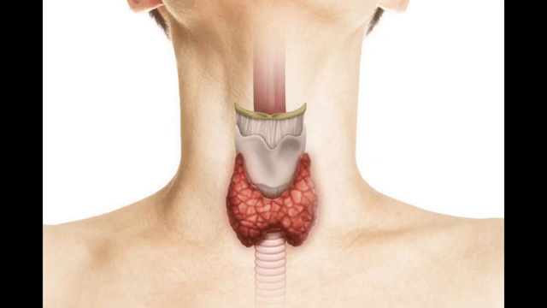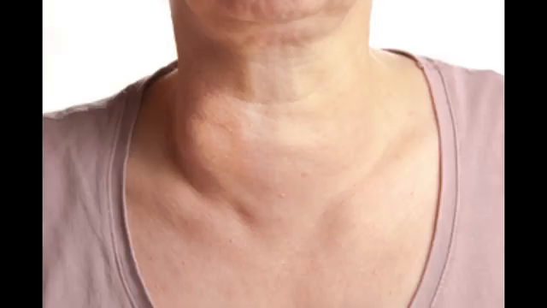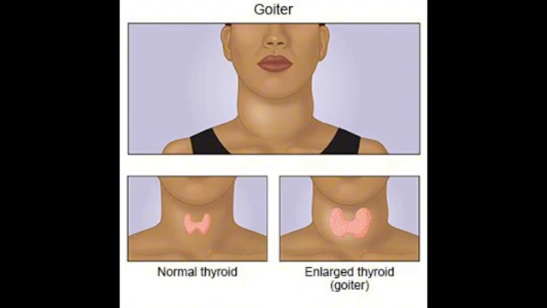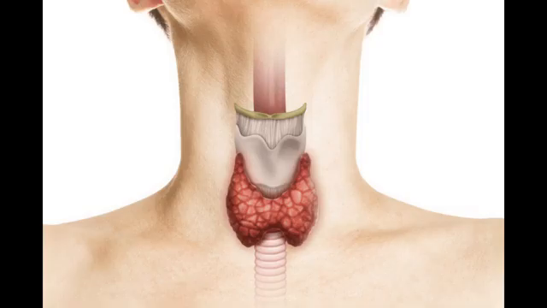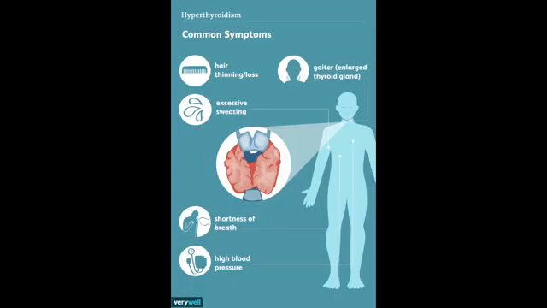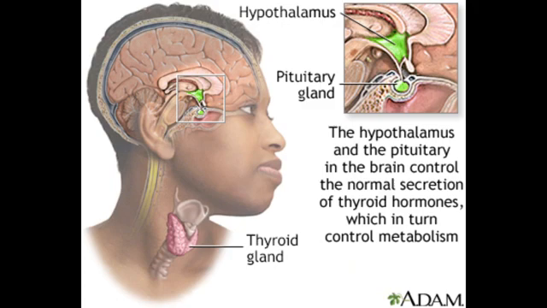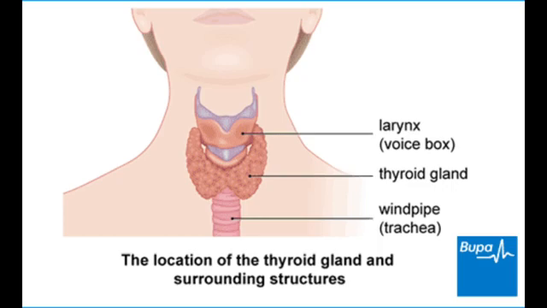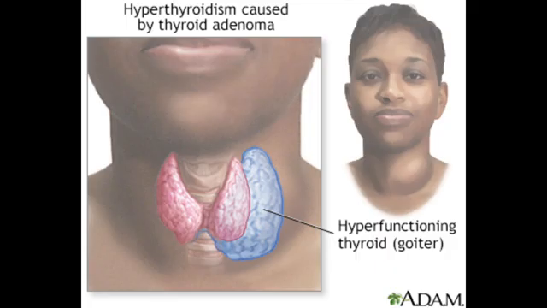Around 1 in 20 people will experience side effects when they first start taking thionamides, such as itchy skin rash and joint pain. These side effects should pass once your body is used to the effects of the medication. In rare cases, around 1 in 500, thionamides cause a sudden drop in white blood cells, agranulocytosis, which can make you extremely vulnerable to infection.